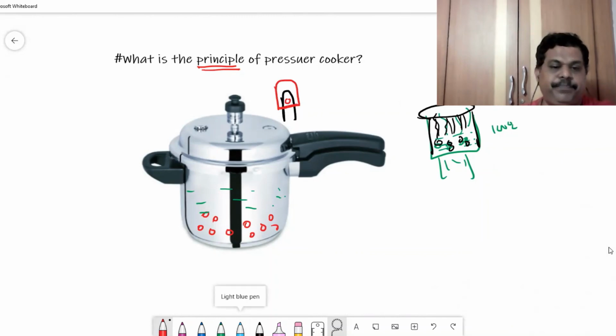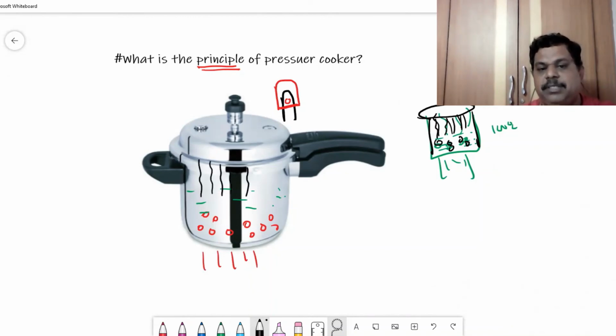Now what happens? When we start heating the pressure cooker, the water starts becoming steam. But this steam cannot escape. Why? Because it is properly sealed, and this cap is very heavy. The steam so formed is exerting a force F on the metal cap. Since this cap is very heavy, its weight acts downward.